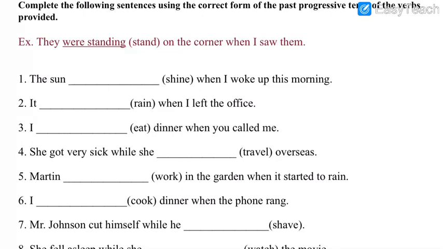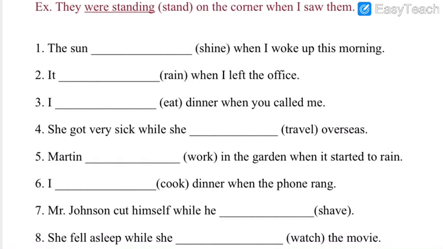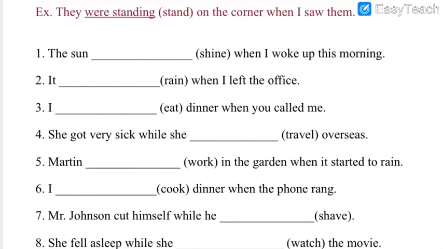Okay, so here shine will become shining. Let me just zoom in so that you can see the answers very clearly. Shine will become shining. Wait a minute. What is the spelling of shining? S-H-I-N-E-I-N-G? No. You have to remove E. Remember that rule? Whenever any verb given in the bracket ends with E, you have to remove it and then add ing. So shine, S-H-I-N-I-N-G. E is removed, it is eliminated.